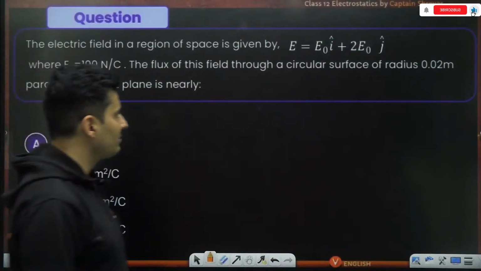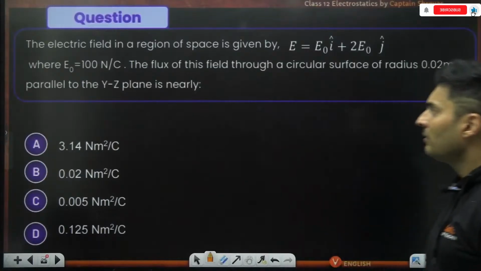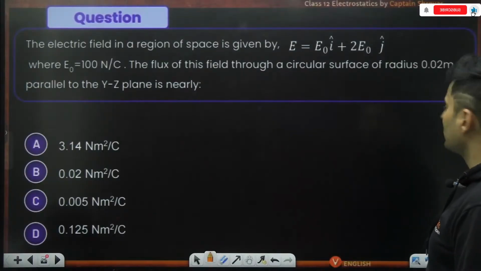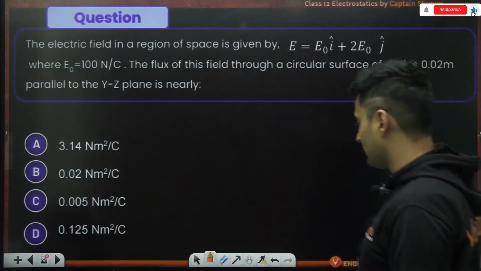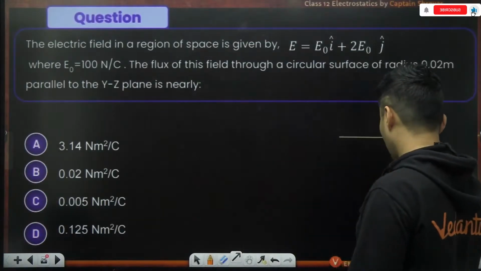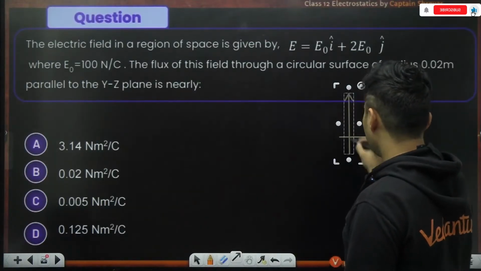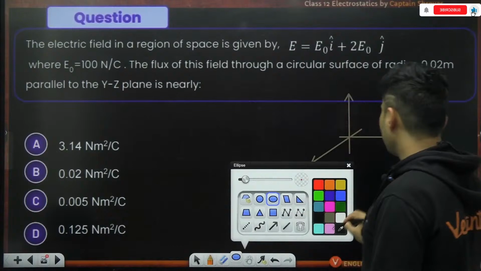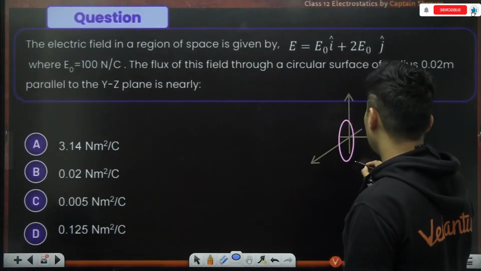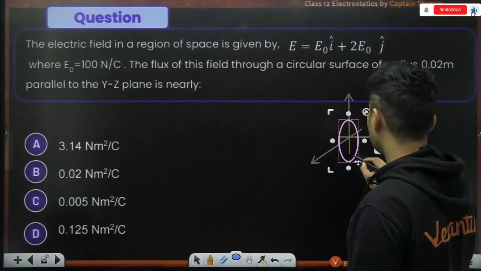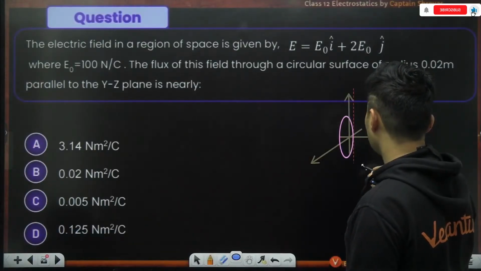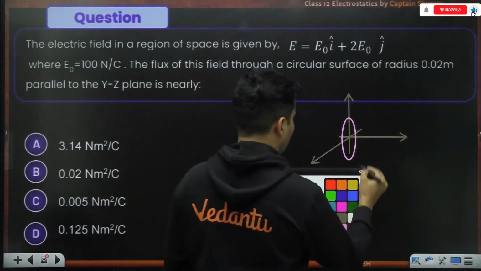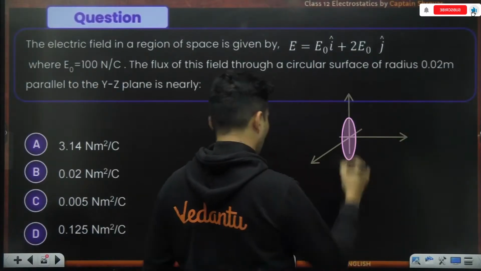The electric field in a region of space is given by E naught i cap plus 2 E naught j cap, where E naught is 100 Newton per Coulomb. The flux through the circular surface of some radius parallel to the YZ plane is, interesting, YZ plane. This is X, this is Y, and this is Z. And our circle is basically in the YZ plane. So if it is in the YZ plane, that means it should be something like this. This should be our circle.